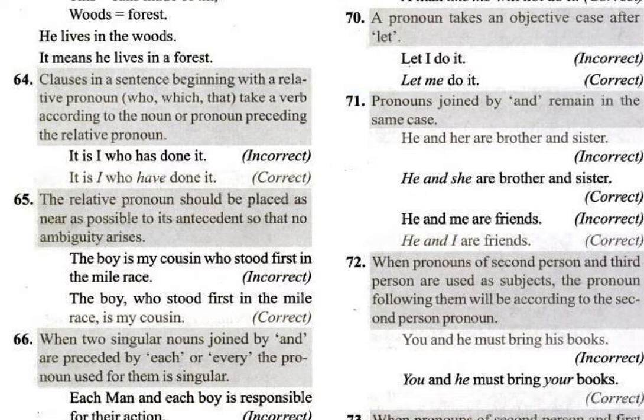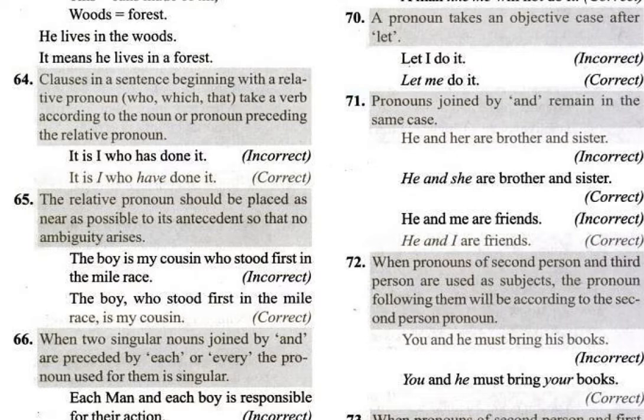It's a part of a sentence. A sentence will begin with a capital letter and end with a full stop. A clause, what will it do?